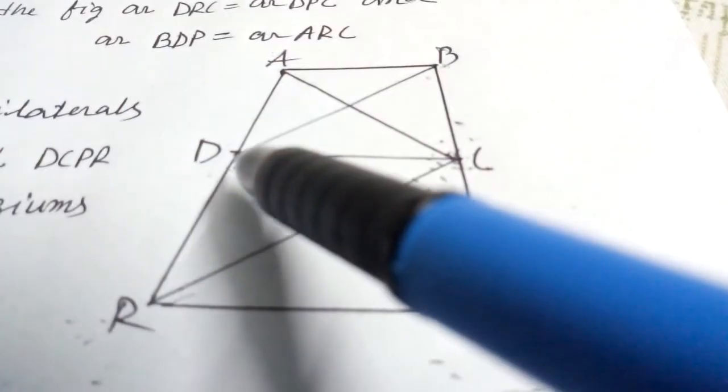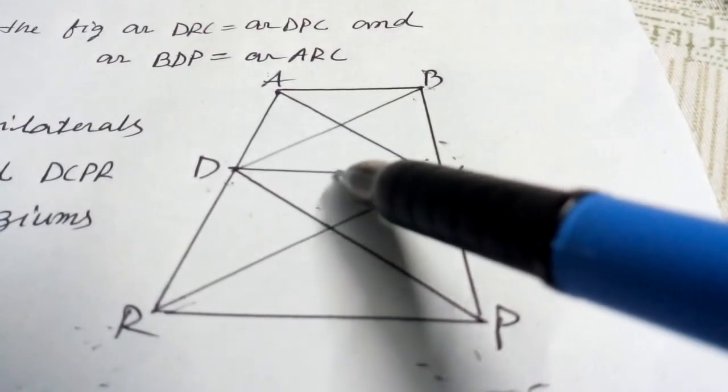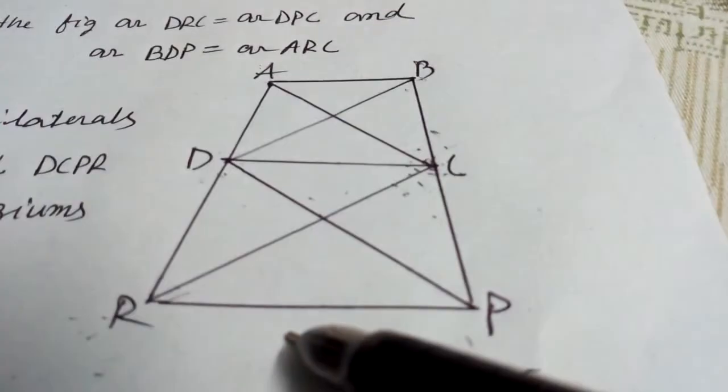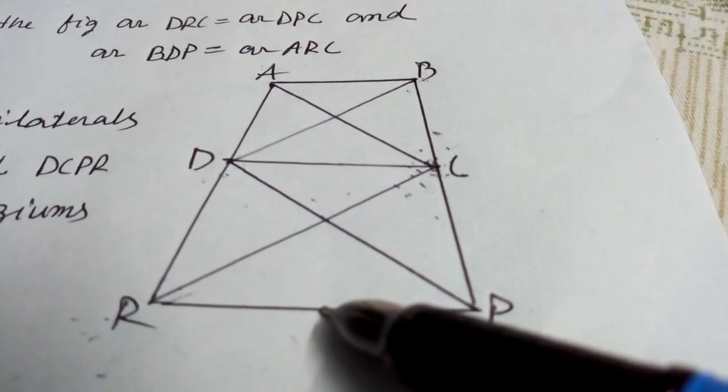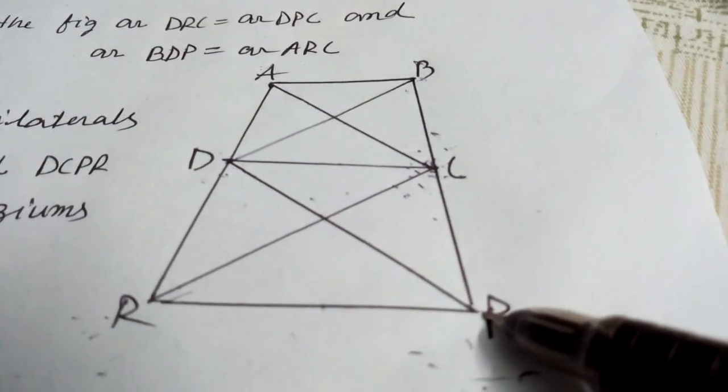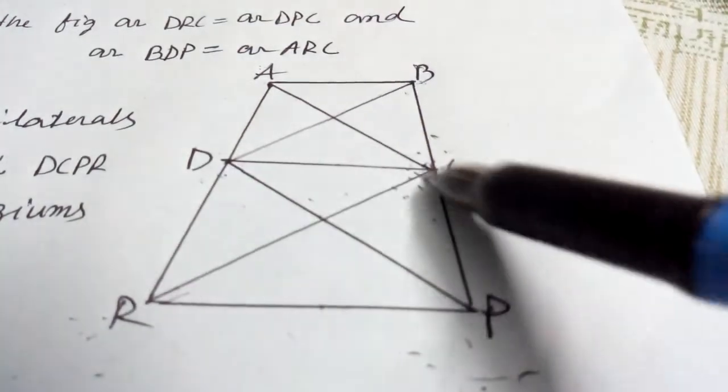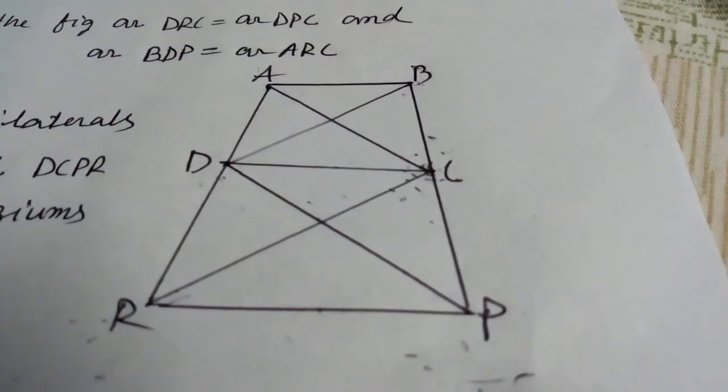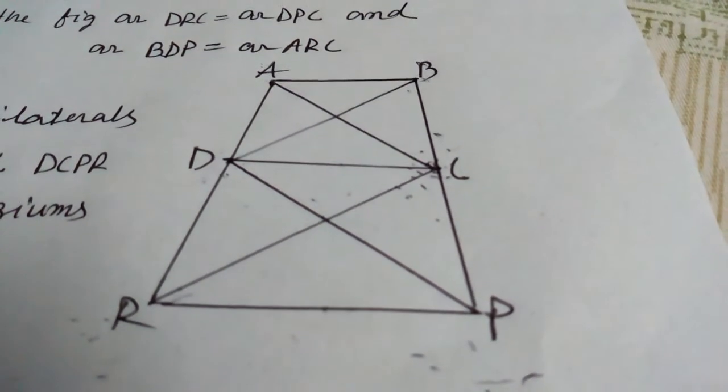Again, given that area of DRC is equal to DCP, but they are on the same base DC. So, they lie between same parallels DC and PR. Since DC and PR are parallel, so DCPR is a trapezium. Now, we have finished the lesson